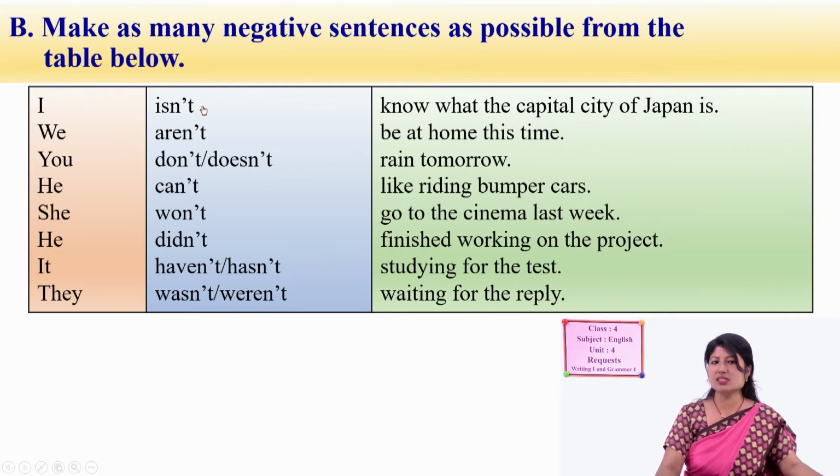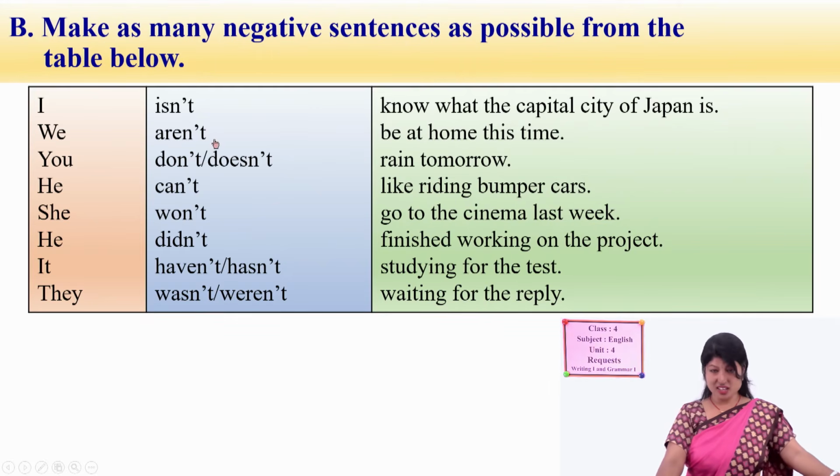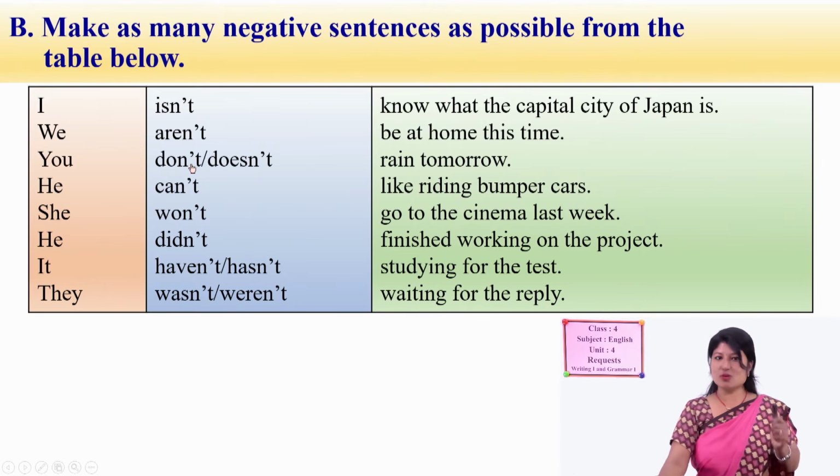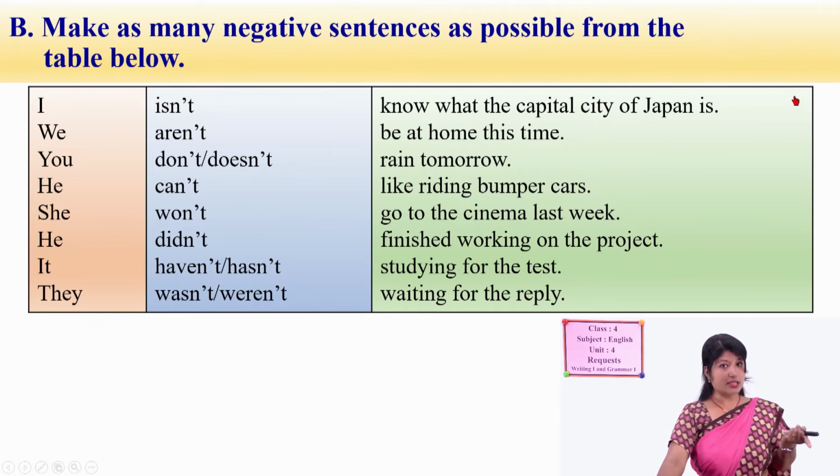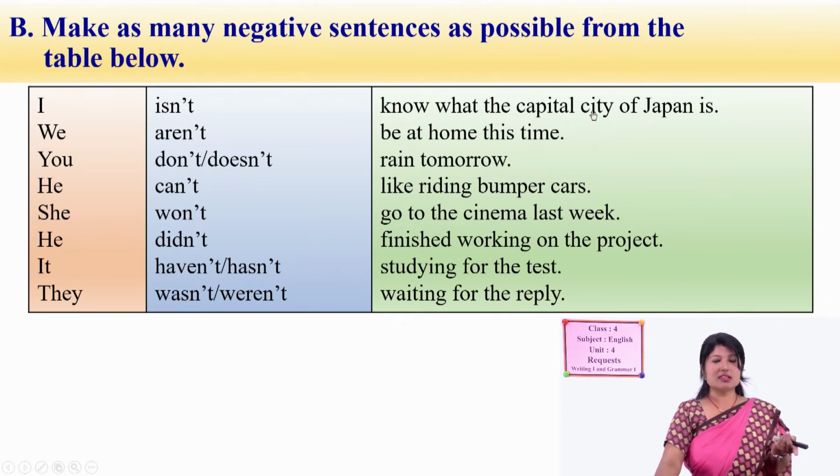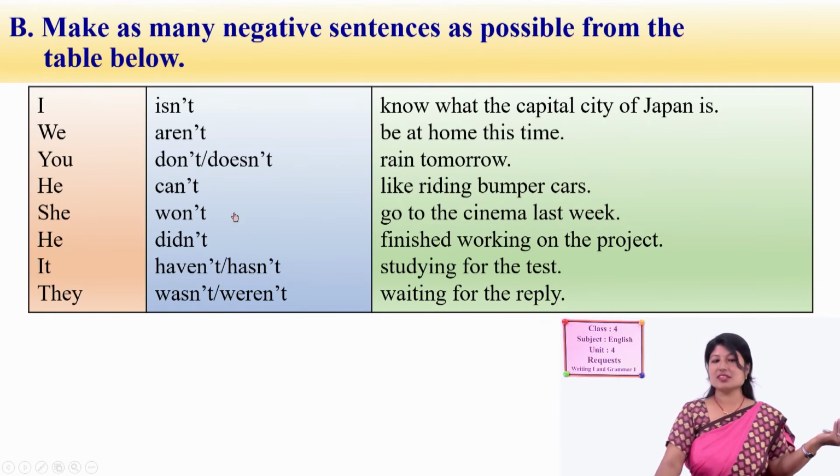Does it match with isn't? I aren't. No. I don't. Yes, we can say I don't. I don't know what the capital city of Japan is. It's a meaningful sentence.